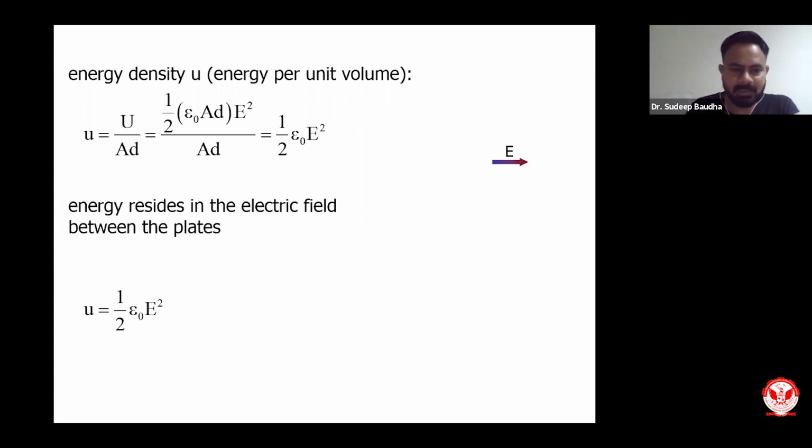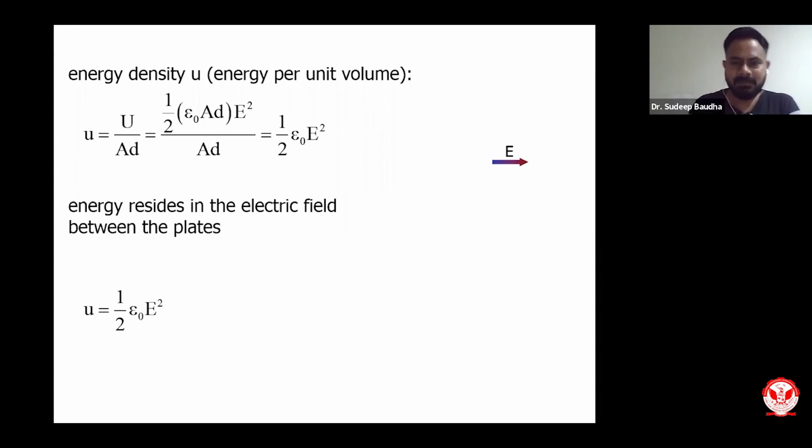This is our understanding that electric field is the quantity in which energy will be stored inside a capacitor. So electric fields are nothing but the energy which will be stored with these charges.